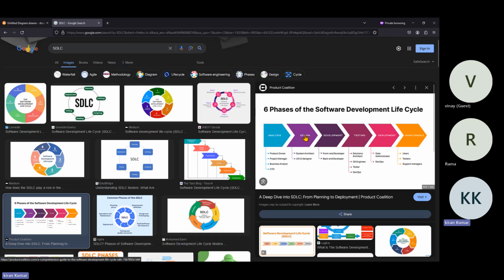After that, the design phase, where the system architect and UX UI designer are involved. After that, front end development and back end development. After that, the testing phase, where the solution architect, QA engineers, testers, and DevOps, everyone is involved. Then deployment, where the data administrator or DevOps guys are involved. After that, maintenance, where end users try to use the application, testers also test it, and support managers, like the operation support manager, look into issues and everything. So this is the software development life cycle.